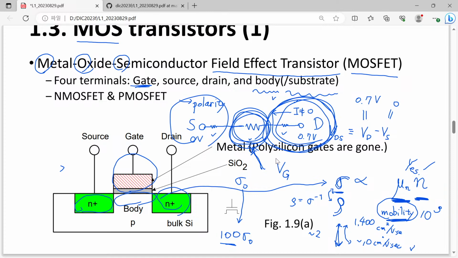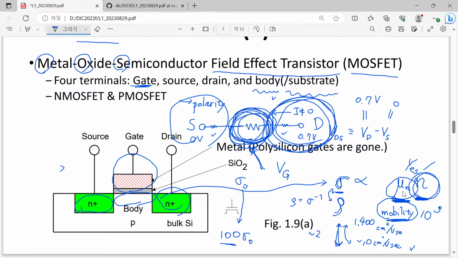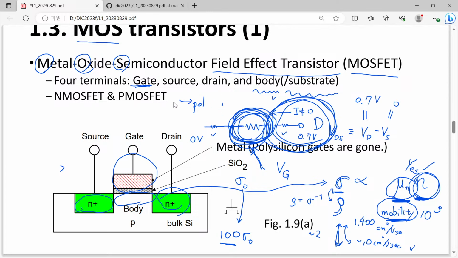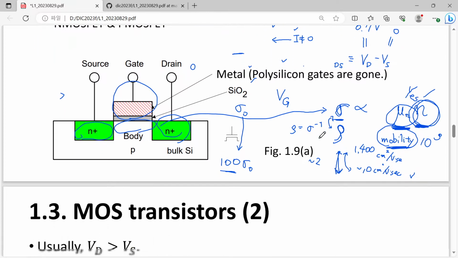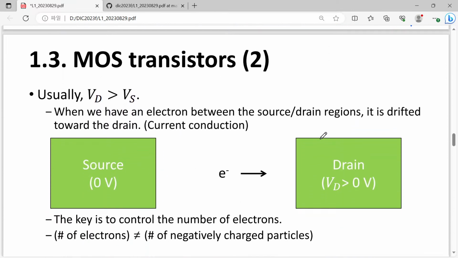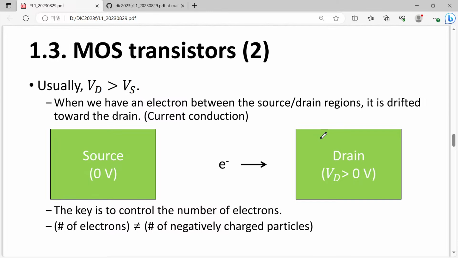So what I want to say is, although our goal is to control the resistivity or conductivity of this channel region, actually the change of conductivity can be converted into just the change of electron number, because that is huge and the mobility change is just marginal. Okay, so are you with me? Still, if you have any question, it is more than welcome. Then let's go to the next slide. I think this slide just shows the thing I have explained up to now.